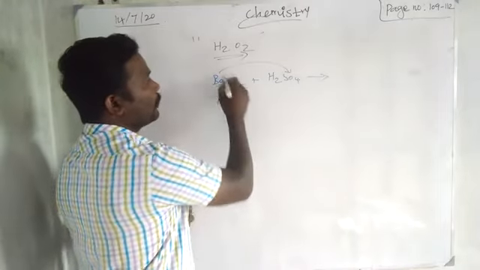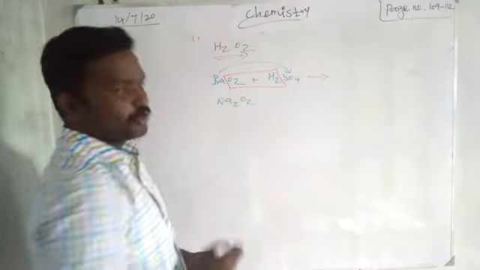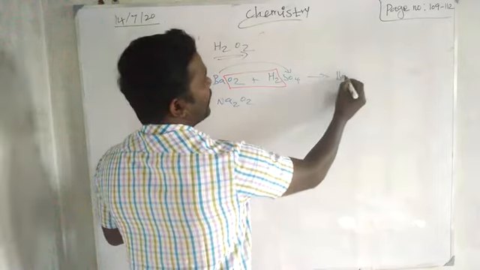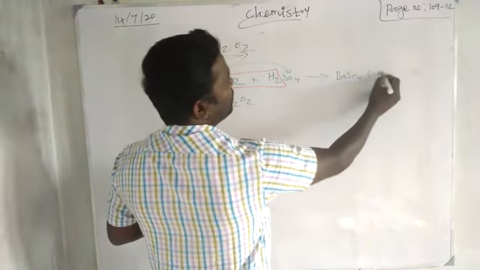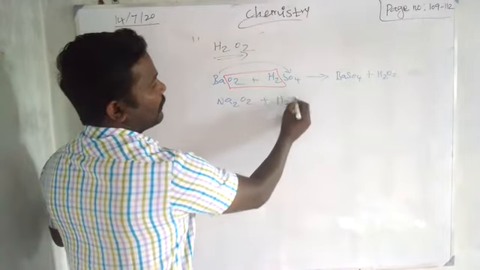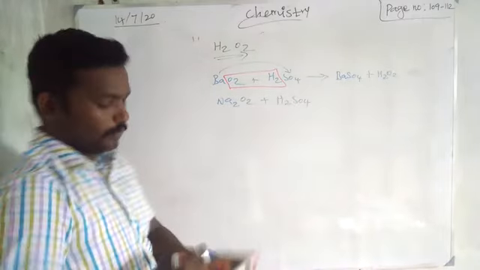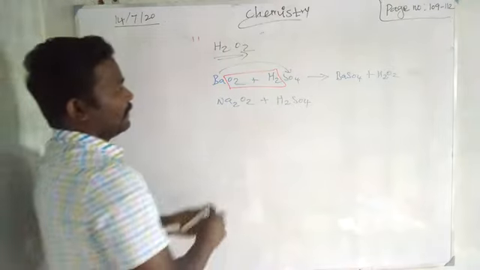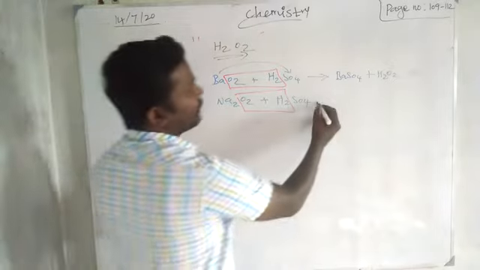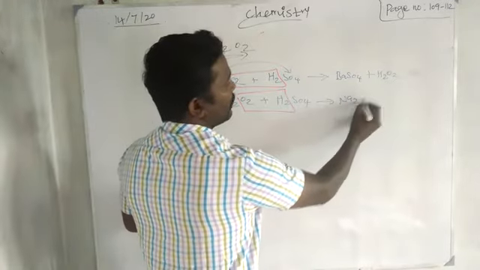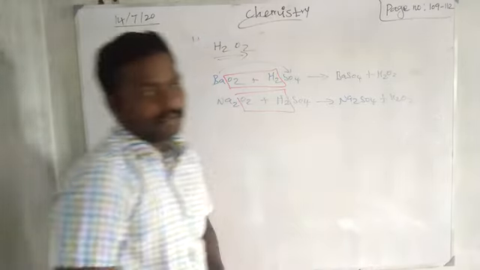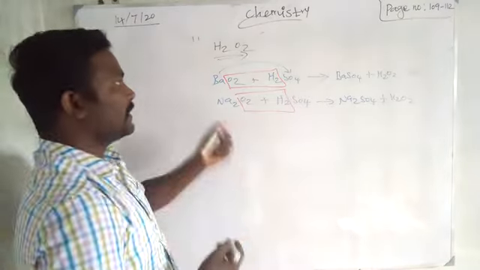Simply we can remove H2O2, that is nothing but hydrogen peroxide. Barium sulfate plus H2O2. Then sodium peroxide also gives a similar reaction. We can remove the H2O2. So it will give sodium sulfate plus H2O2. So this is the simplest industrial process.